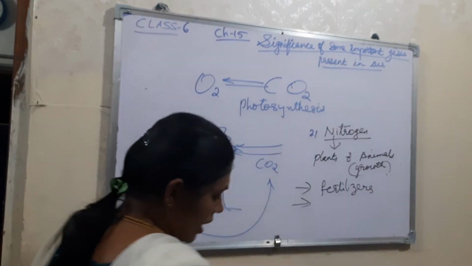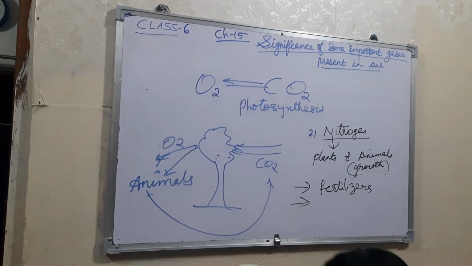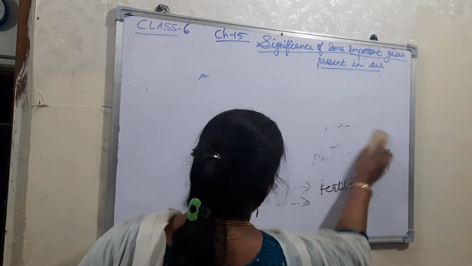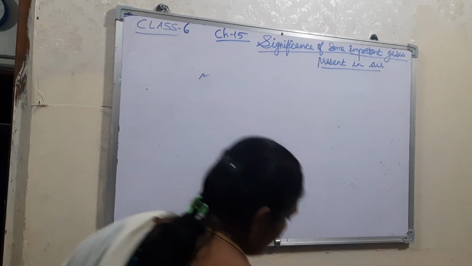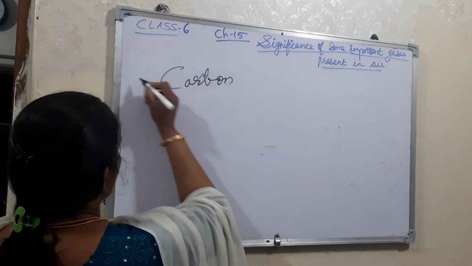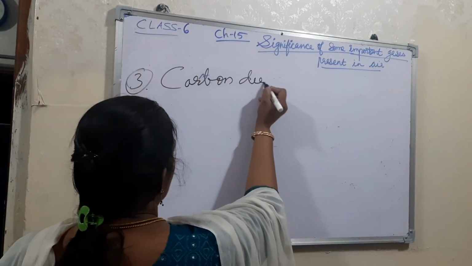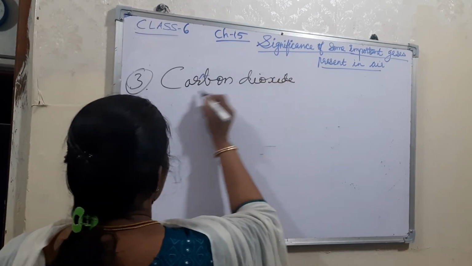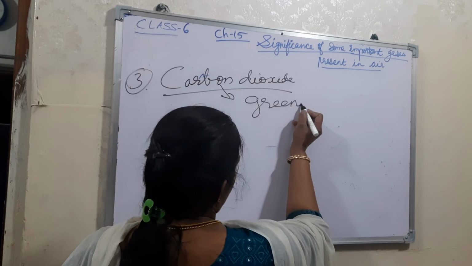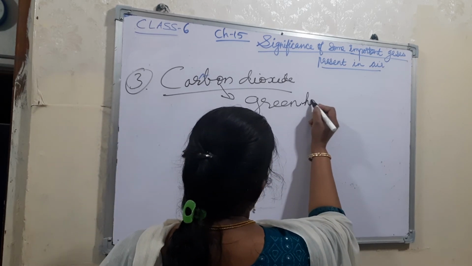And the third one is carbon dioxide. Carbon dioxide is otherwise known as a greenhouse gas.